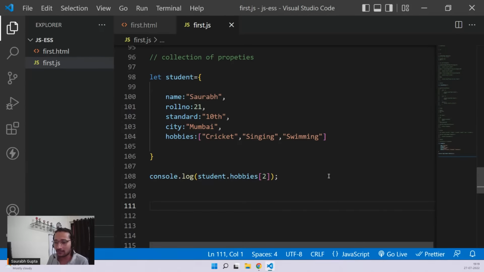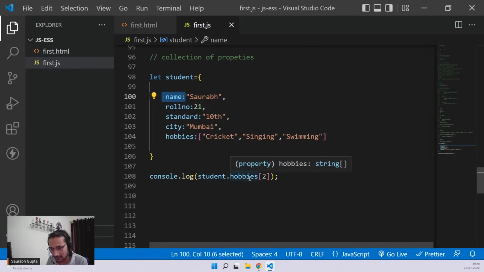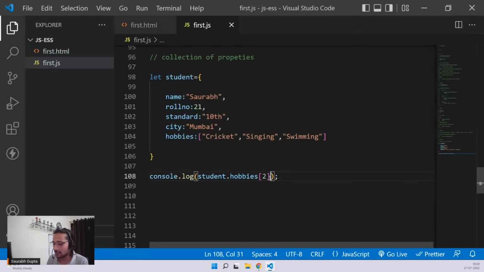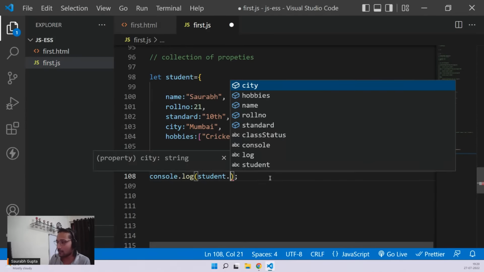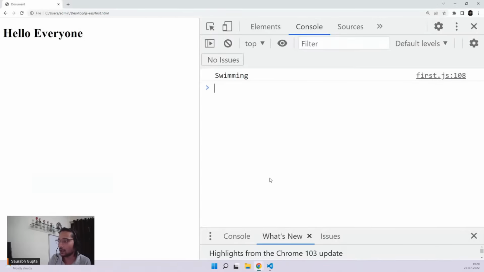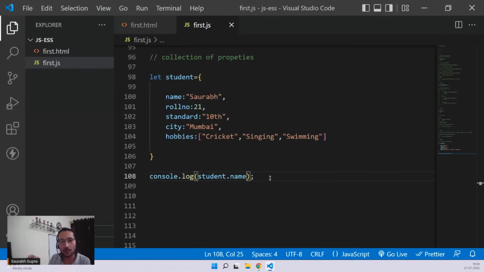So why use dot between student and name? That's how you access the property, as we learned just a few minutes back: object name dot any of its properties. Is it clear, JD? If you don't put dot, you cannot access it. Only if I put dot can I choose which property I want. I want name, so student dot name. If you want to access any property, dot is very important. Is it clear, guys?